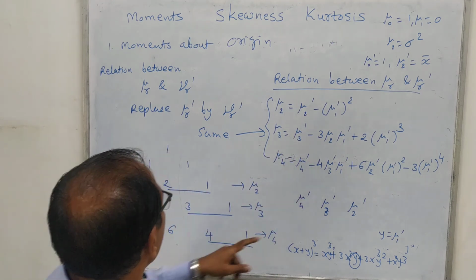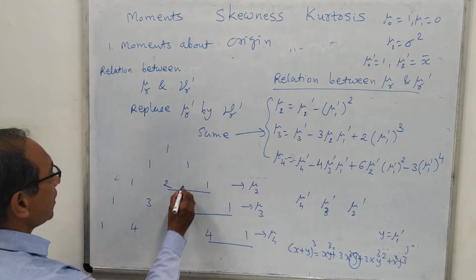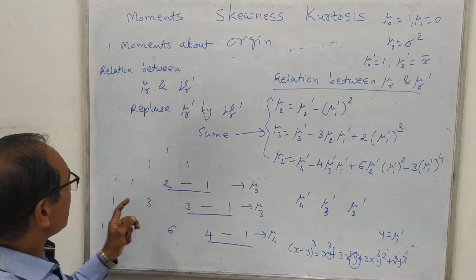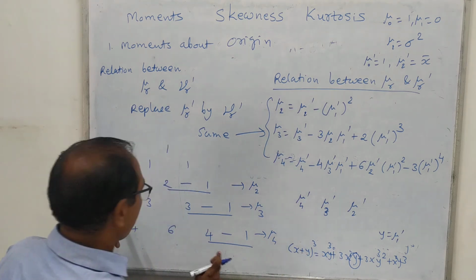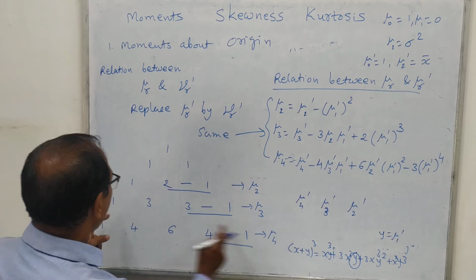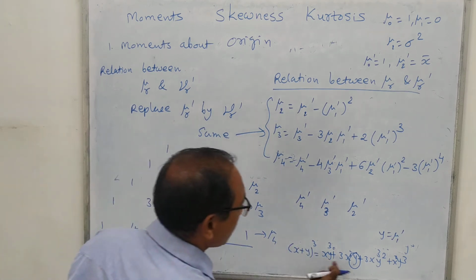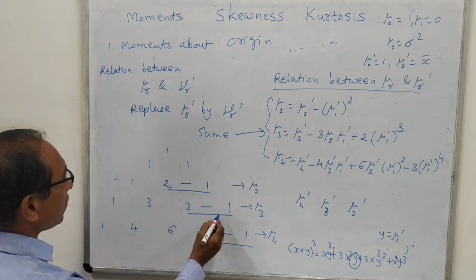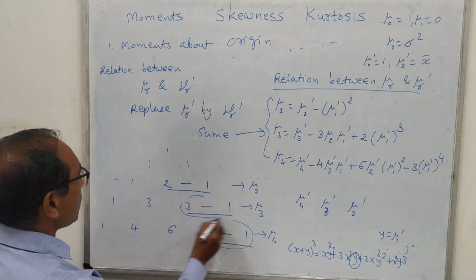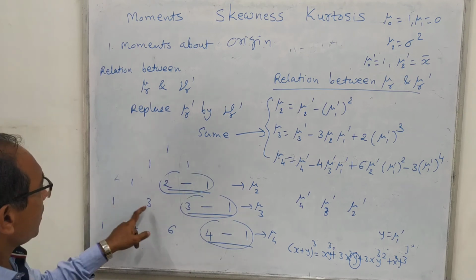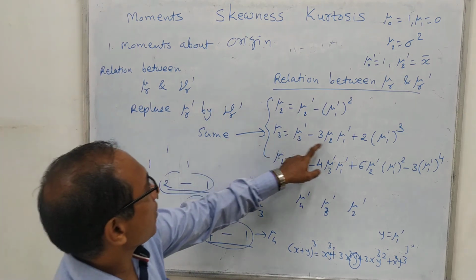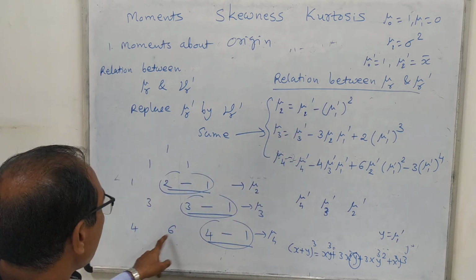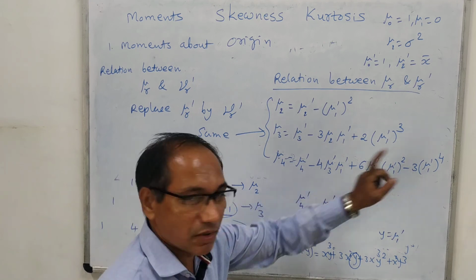So here the rule is that we subtract the last two numbers. That means actually in binomial expansion, when x plus y whole cube is there, 4 terms will be there: 1, 2, 3, 4. But in our case we want to combine the last two digits. So we will get in this only 3 terms. You can see that there are only 3 terms. Here are only 2 terms. And here are 4 terms.